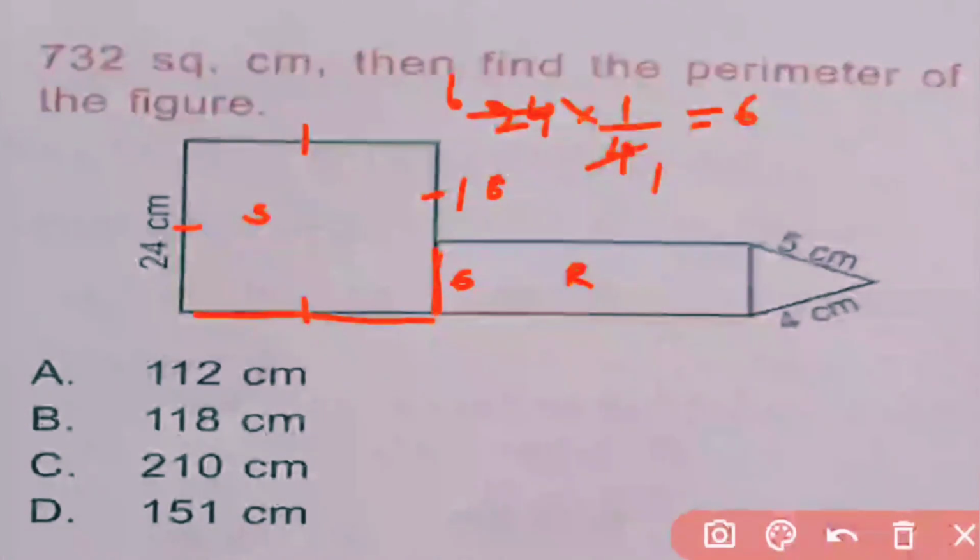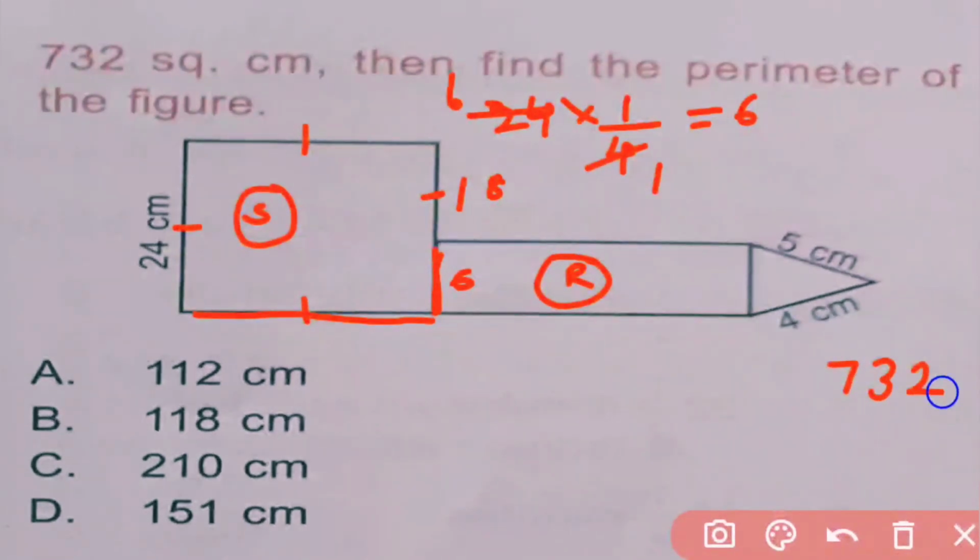And according to the question, the sum of area of square and rectangle is equal to 732 square centimeter. So here area of square is equal to side square, means 24 into 24. So area of square is 576. So this side we consider as L. Area of rectangle is 6L.